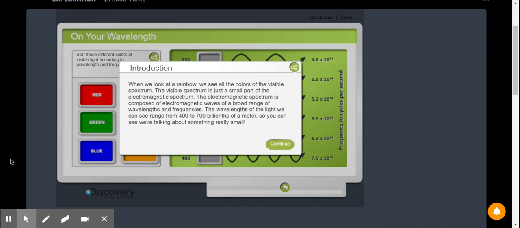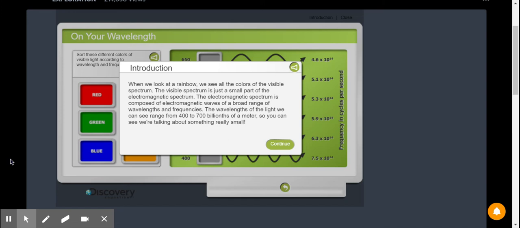The visible spectrum is just a small part of the electromagnetic spectrum. The electromagnetic spectrum is composed of electromagnetic waves of a broad range of wavelengths and frequencies. So remember, that means different squiggles of wavelengths are different squiggles, and frequencies, which are how many squiggles there are. The wavelengths of the light we can see range from 400 to 700 billionths of a meter. So you can see we're talking about something that's really small.